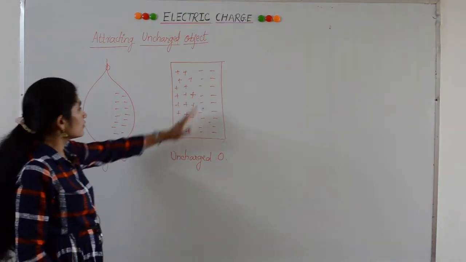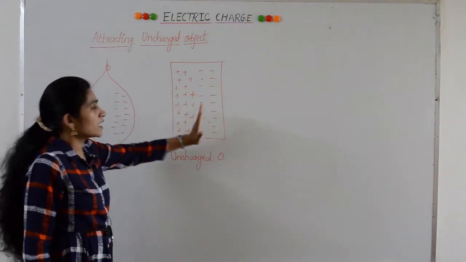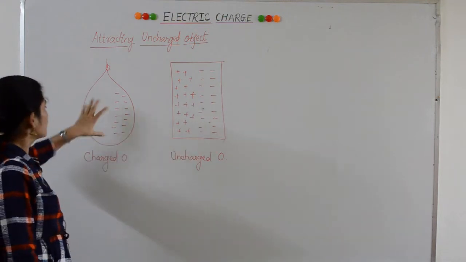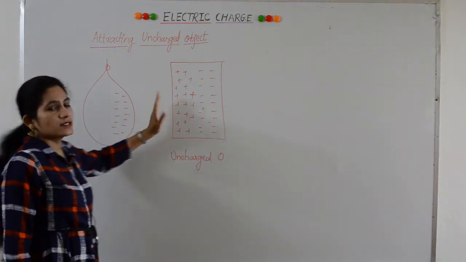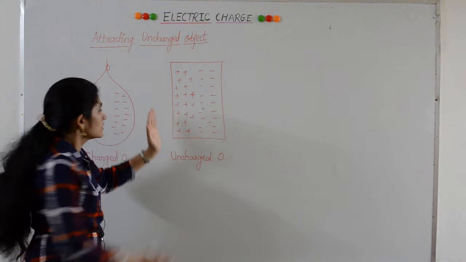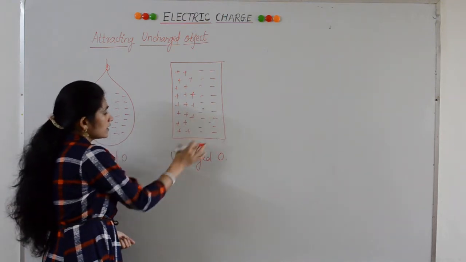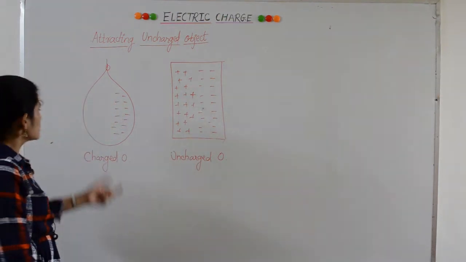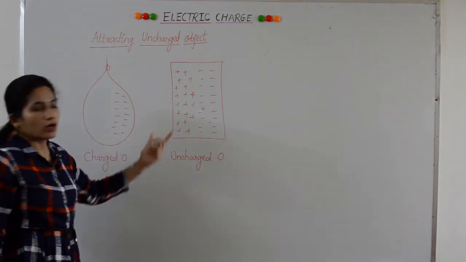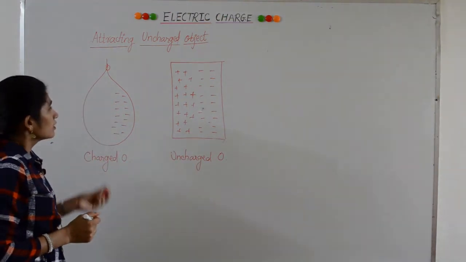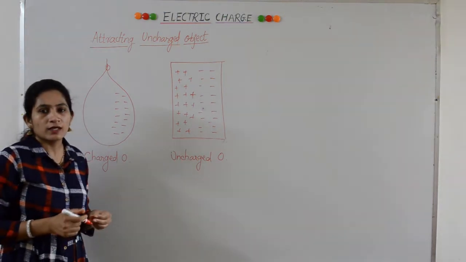This redistribution of charges in an uncharged object due to the presence of a charged object is called induction. Charges are induced, and therefore this redistribution of charges in an uncharged object due to the presence of a charged object is called induction. Quite a similar thing happens in the case of lightning.